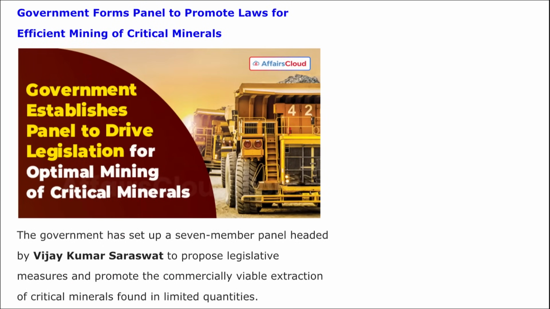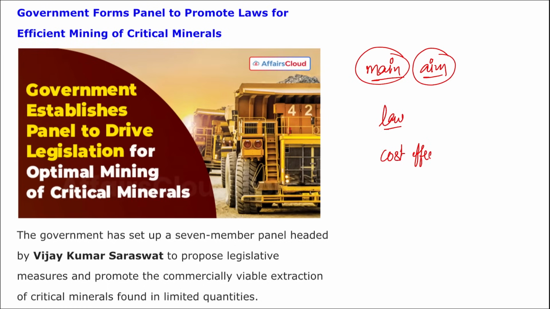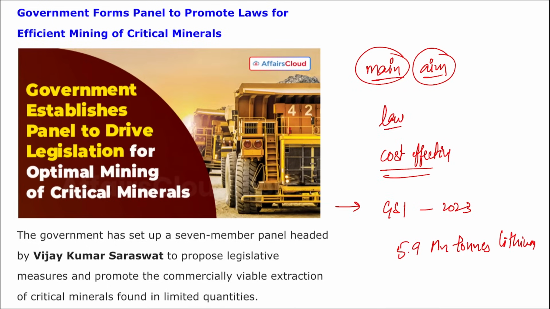Then apart from this, friends, we just saw what the main aim of this panel will be. The main aim of this panel will be to promote laws and to define scientific ways that will be cost effective for the mining of these minerals, right? And apart from this, also remember, recently GSI, that is your Geological Survey of India, in 2023 discovered around 5.9 million tons of lithium reserves, right?